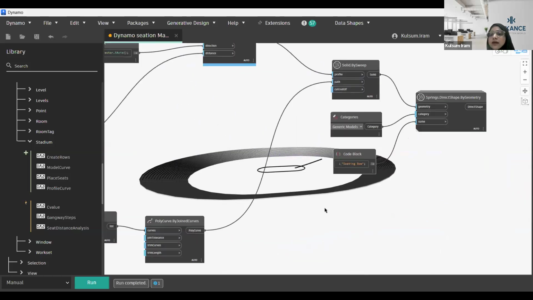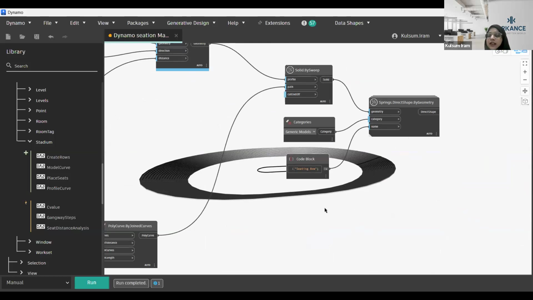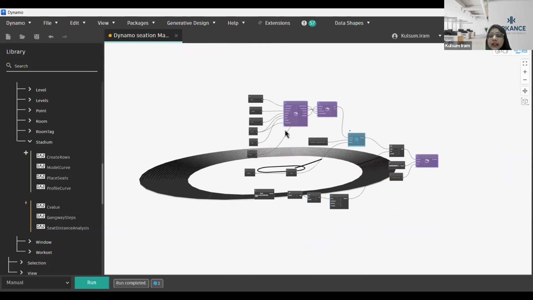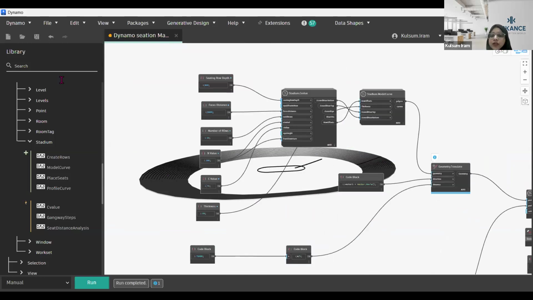Once you have calculated all these values, you can create your seating layout very easily. I have also given it a name because I have created the geometry or the sweep by Dynamo itself. That is why I have selected the category to be generic model, and I have named it Seating Bowl. So that is how you are going to create your seating bowls for your first tier and second tier using a Dynamo script like this. And I have also showcased what package is going to be best suited for defining your seats, right? Let's move forward. This is how we are going to make our seats.